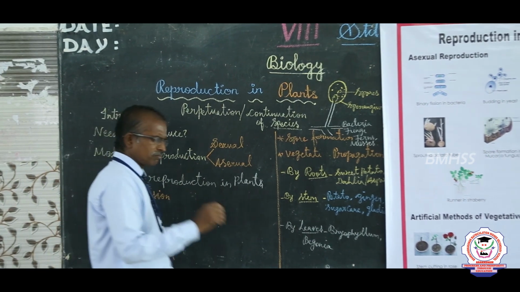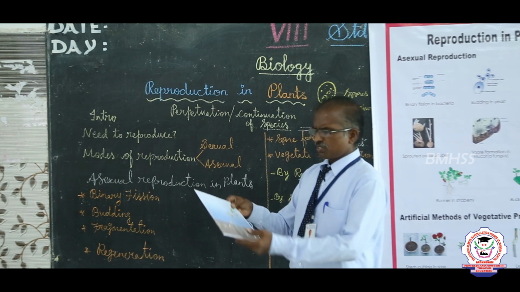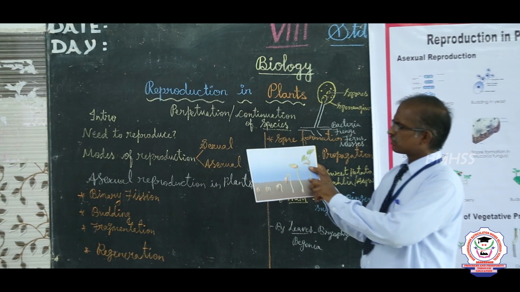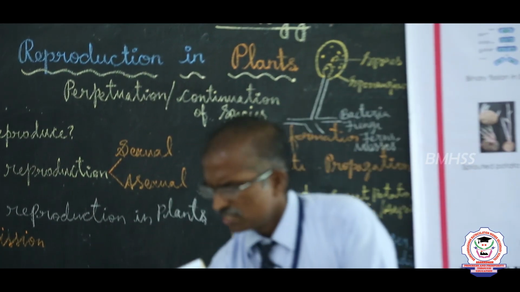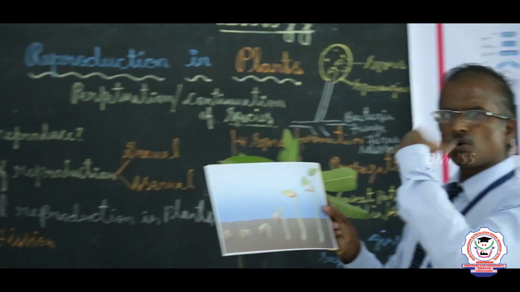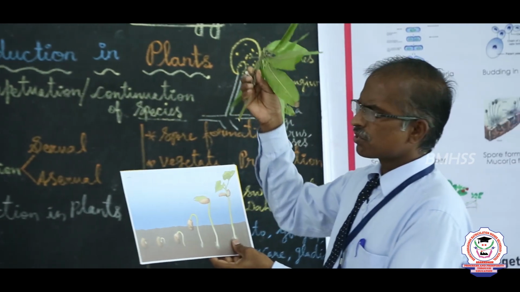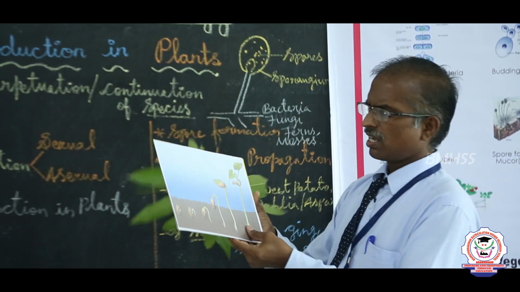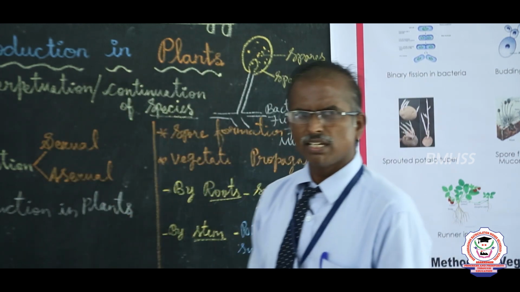Plants produce what is called a seedling. A seed grows into a seedling. Then the seedling, in due course of time, produces a new plant. It may be a mango tree or a bean plant or some other plant like a banyan tree.